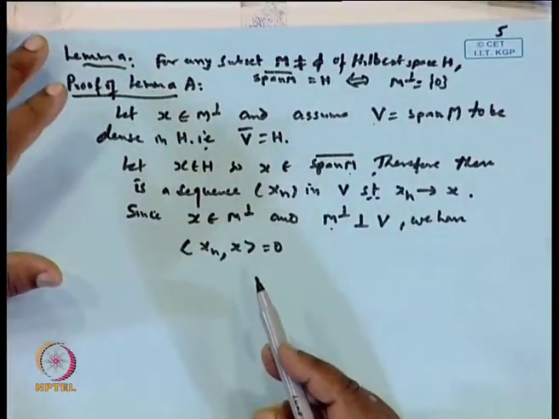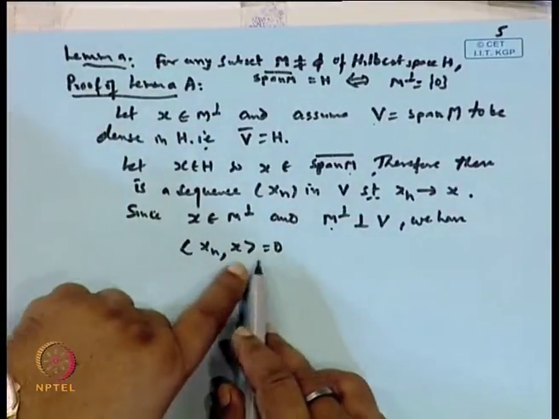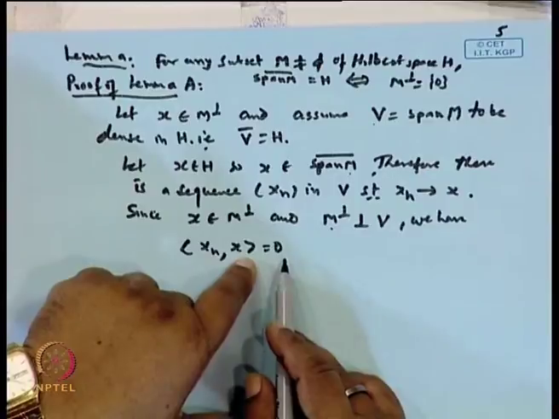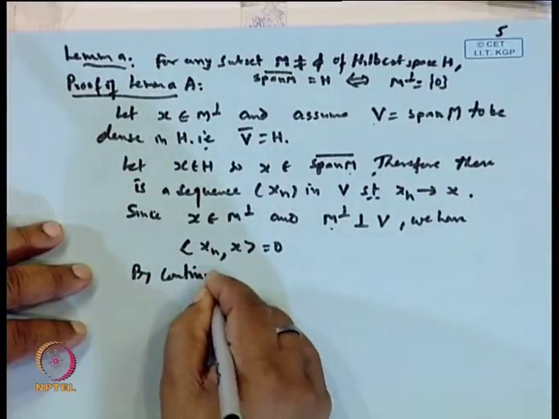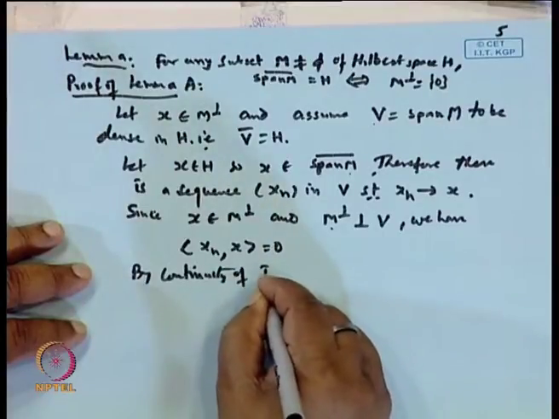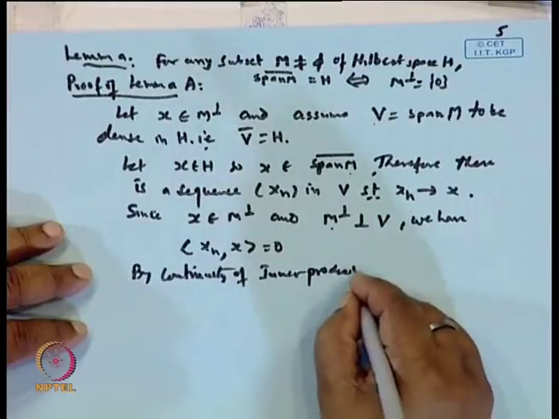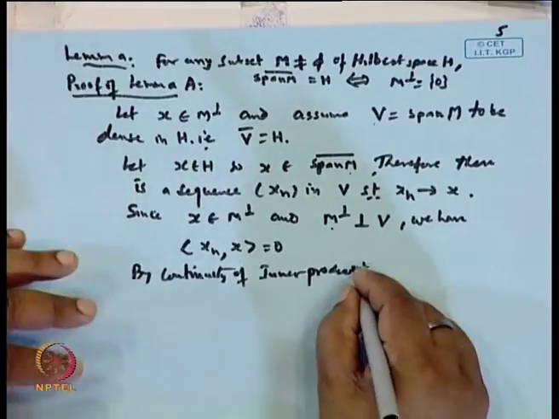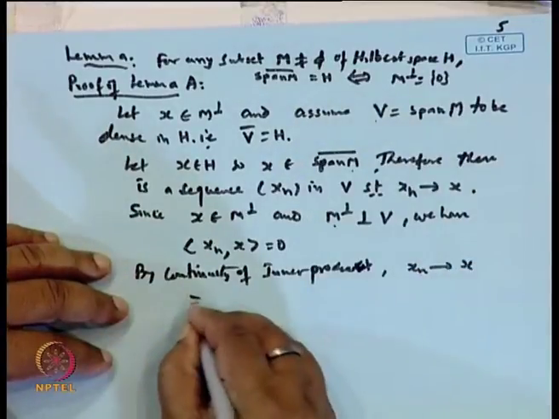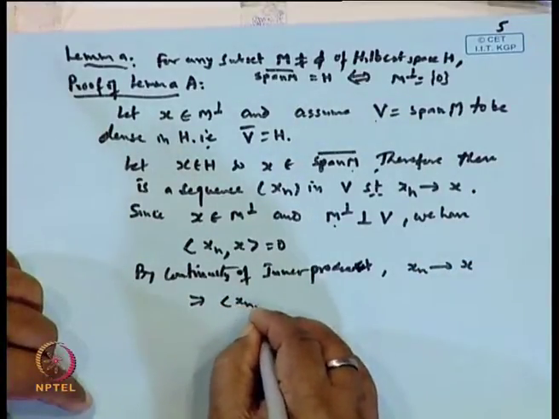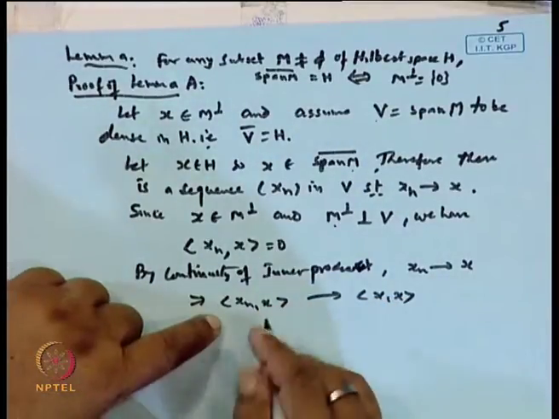But by continuity of the inner product, xn converges to x implies the inner product of xn and x converges to the inner product of x and x, but this is 0.